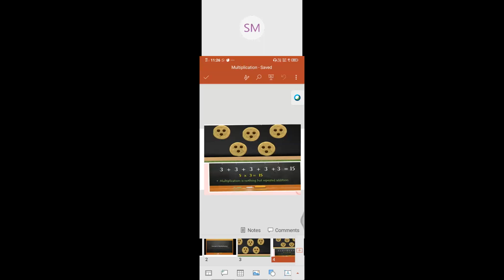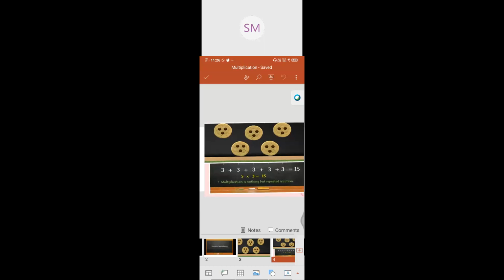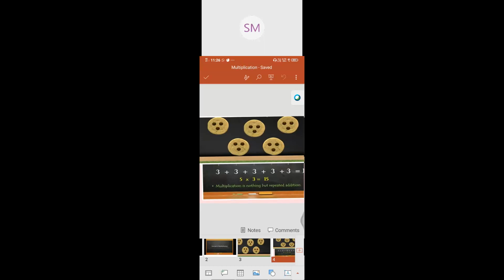Is it a lengthy process? Yes, we keep on going. 3 plus 3, 6, again 6 plus 3, 9, again 9 plus 3, 12, like this. 12 plus 3, 15. It is a lengthy process. Instead of going like this, we have to minimize our calculation. What is the easy form of doing the calculation? 5 multiplied by 3. That means 5 3s. You know the tables well, no?